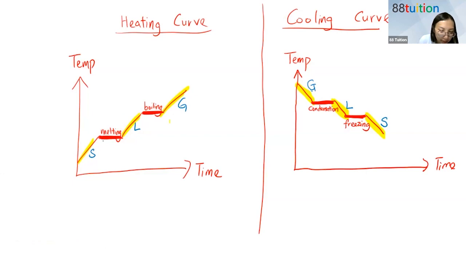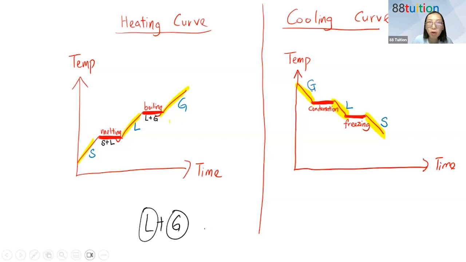So for melting, it will be a mixture of S plus L. How about boiling? Boiling will be a mixture of what? During boiling, what states do you have? Liquid and gas. Andrea, there should be a mixture of two states. All right, liquid plus gas. Why two states? Because some liquid has not yet boiled, it is still a liquid, but some liquid has already boiled, then it becomes steam.